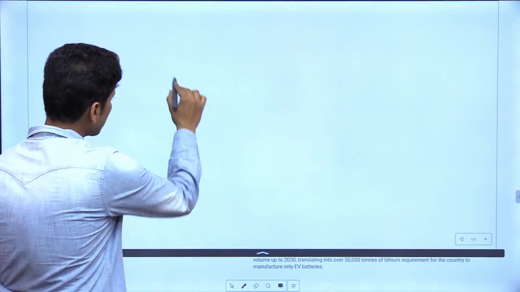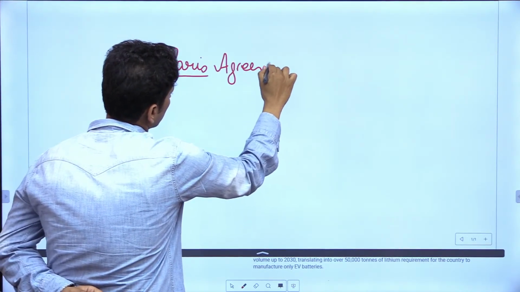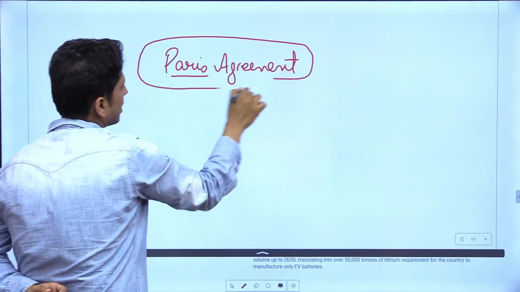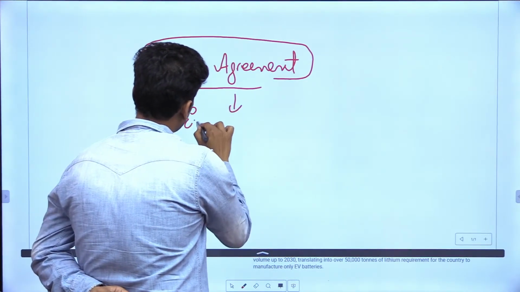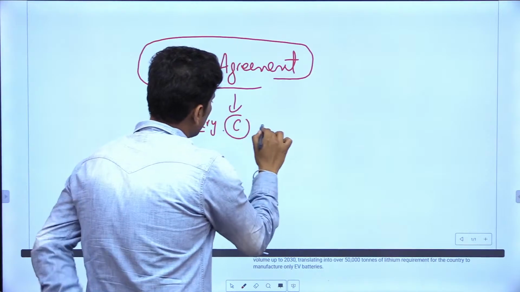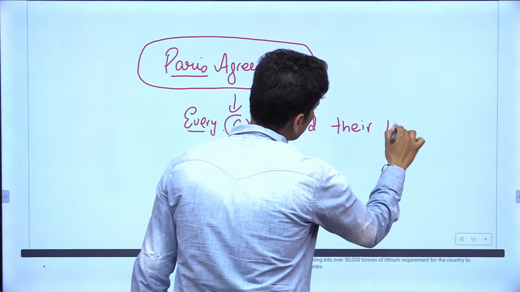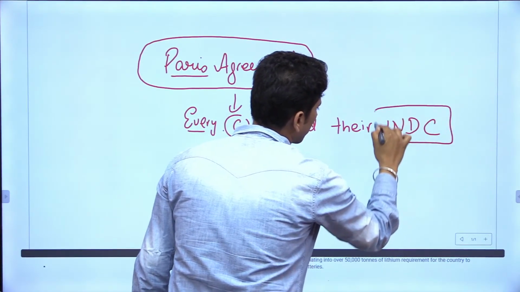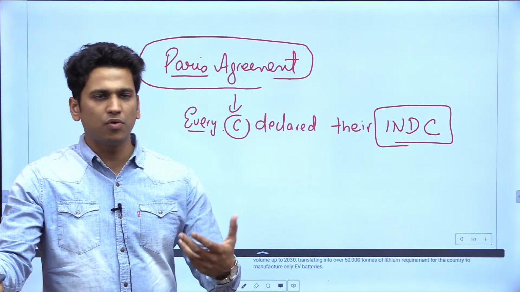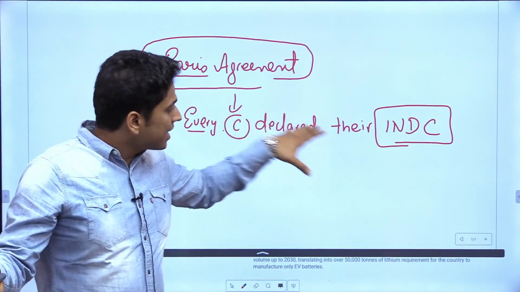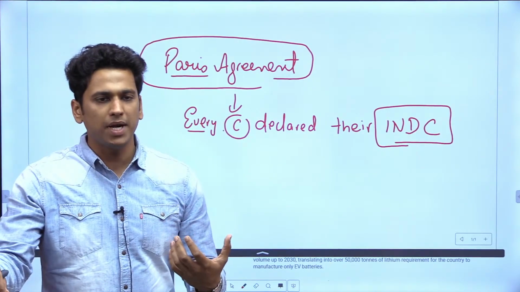So let's say we all know the Paris Agreement was a landmark agreement in the history of climate change. Every country declared their INDCs, that is intended nationally determined contributions. What would the nations and state governments be doing to set their goals to curb greenhouse gas emissions and tackle the problem of climate change?